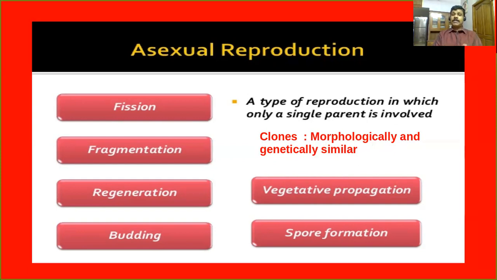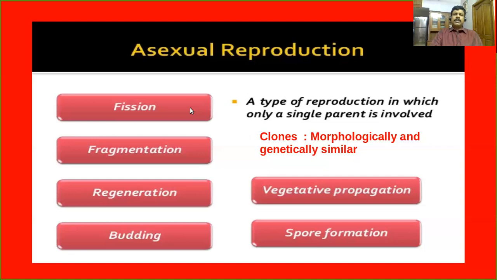Such morphologically and genetically similar individuals are called clones. So clear? Dear students, we have to discuss in detail different types of asexual reproduction.